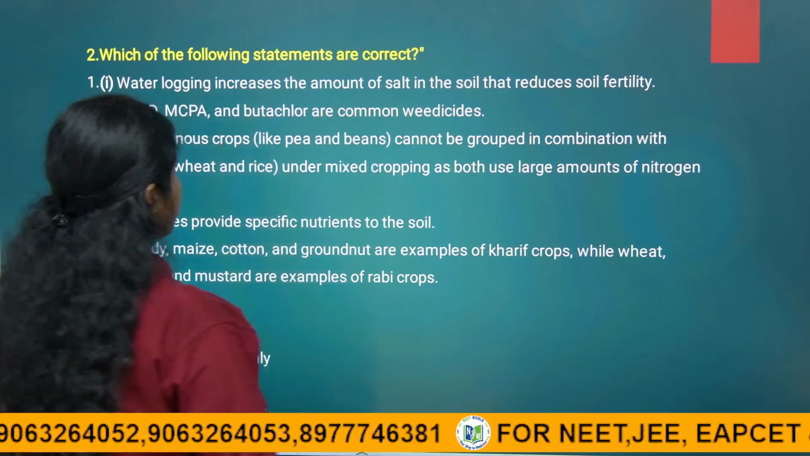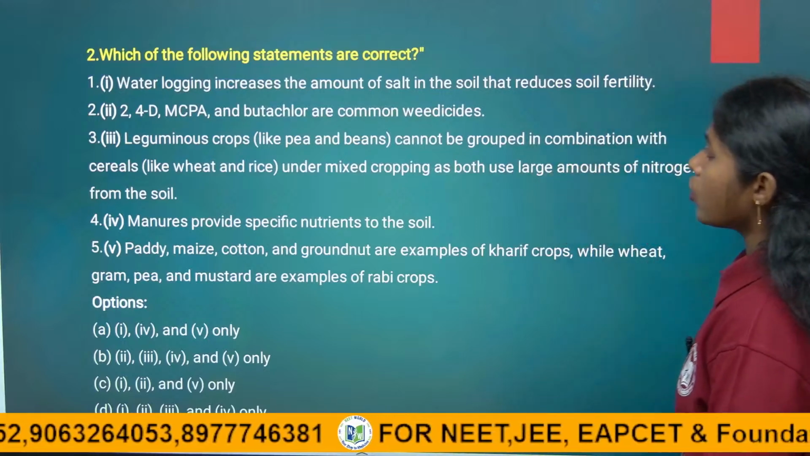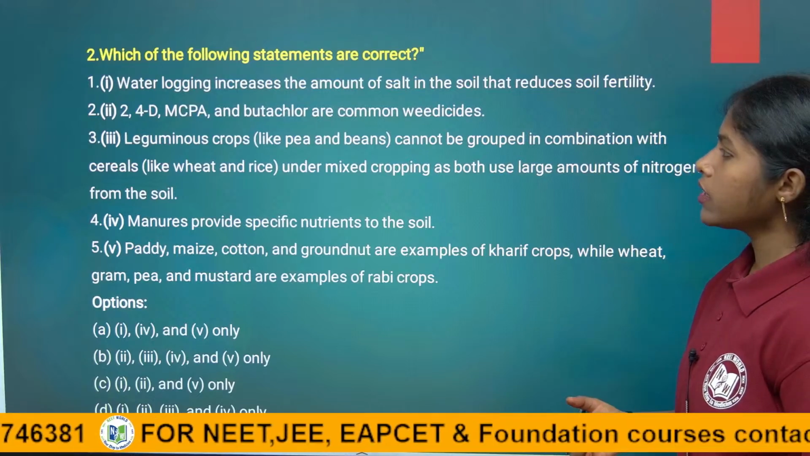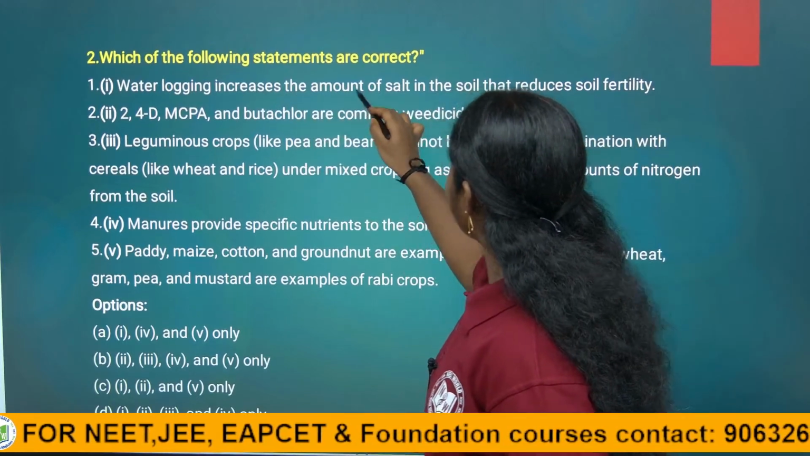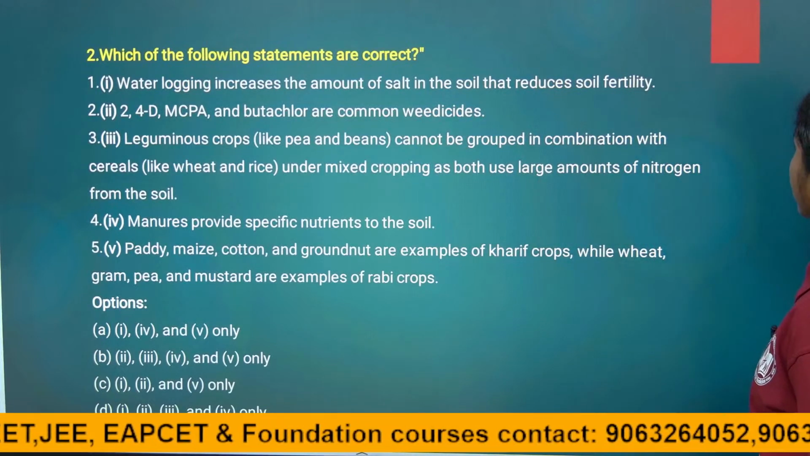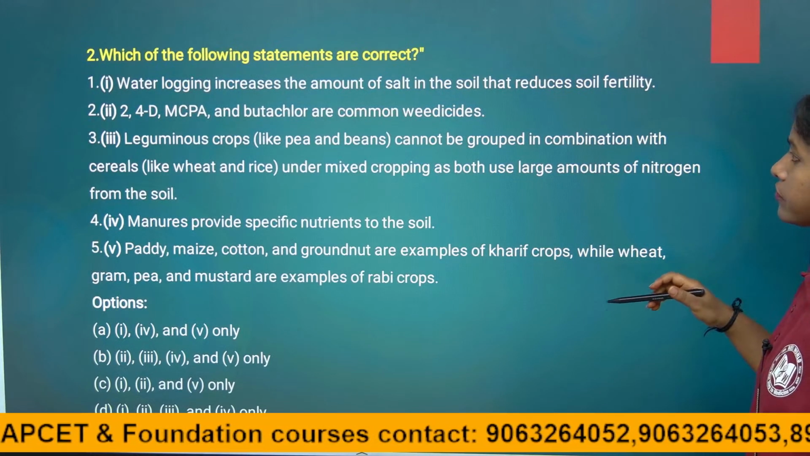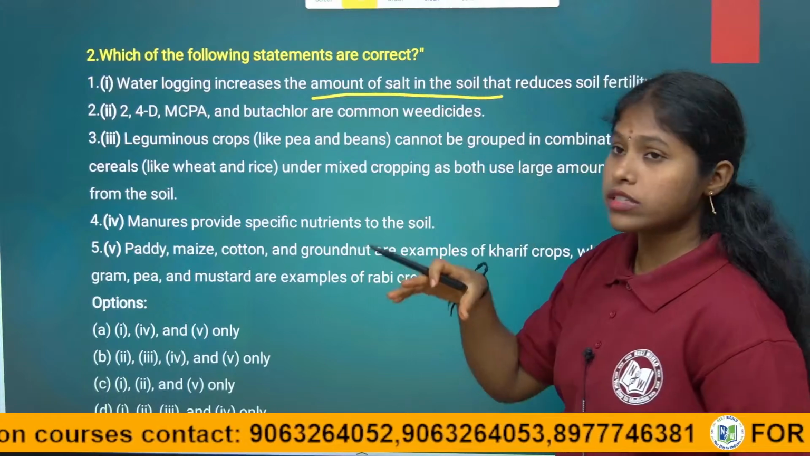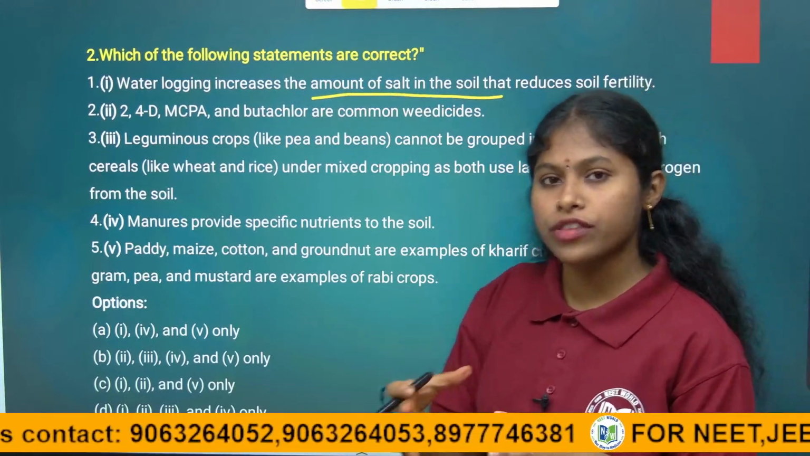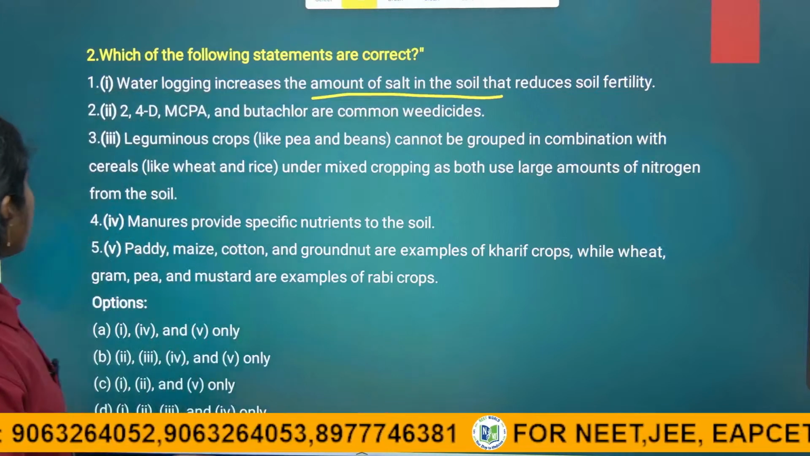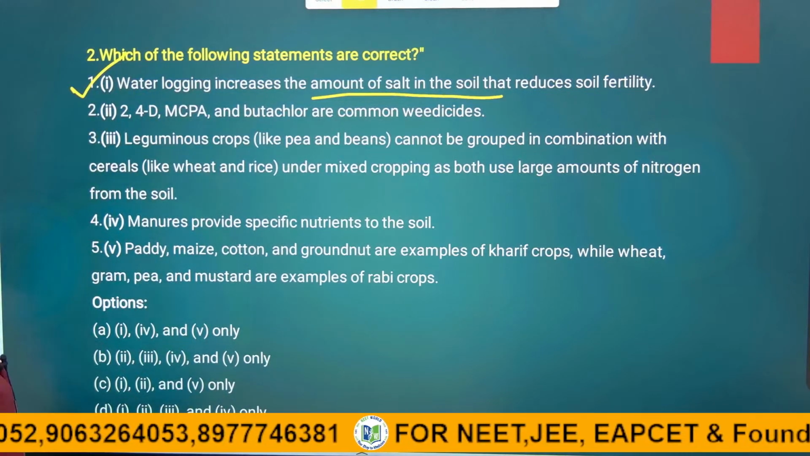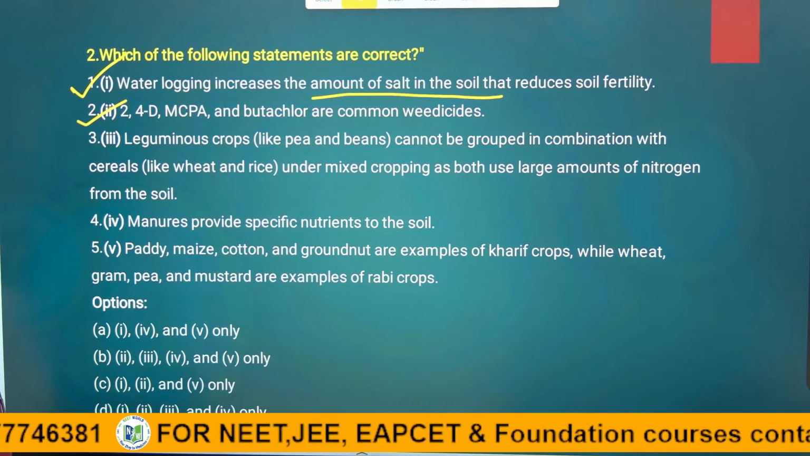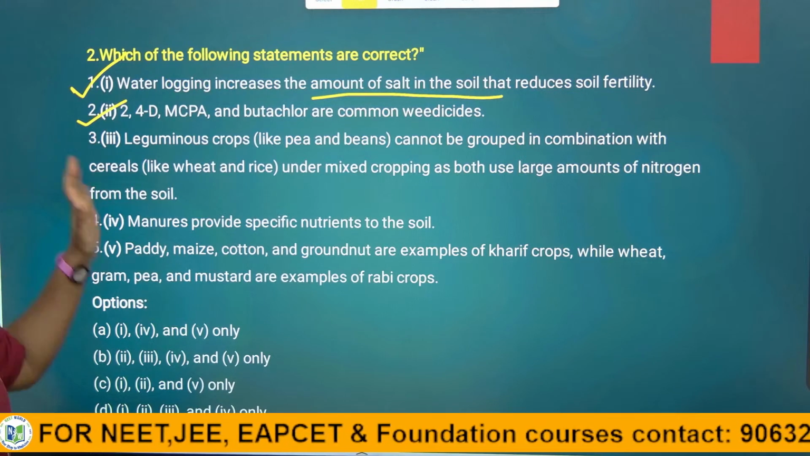Which of the following statements are correct? They are asking for correct statements, right? See, waterlogging increases the amount of salt in the soil that reduces the soil fertility. Of course, the stagnant water creates salinity, and also the air space of the soil will be reduced. So, the first one is a correct answer, and 2,4-D, MCPA and butachlor are common weedicides, so statement 2 is also a correct answer. And leguminous crops like pea, beans cannot be grouped in combination with cereals. It is not a correct answer.